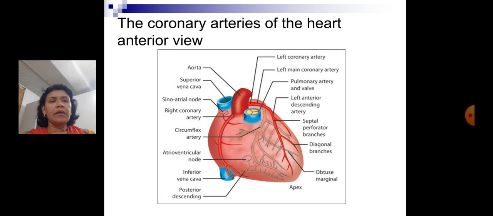This is a diagram showing the various coronary arteries of the heart, the anterior view, the aorta, and the right coronary and left coronary, with the left dividing into the left anterior descending branch and the circumflex.